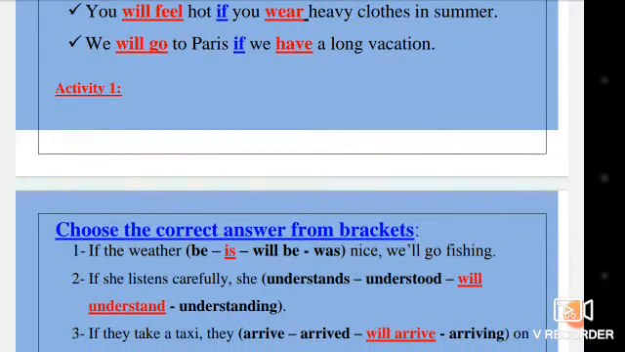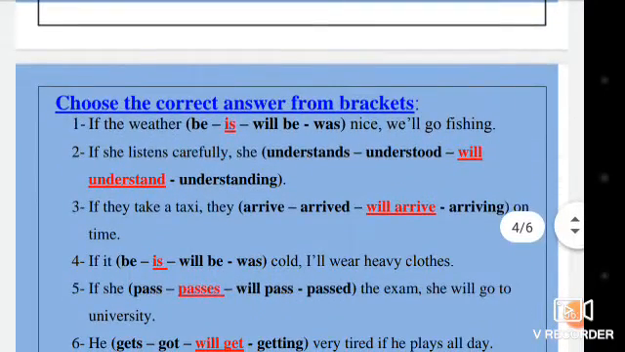Activity 1. Choose the correct answer from practice. If the weather is nice, we will go fishing. After if, present simple, and is here is in present simple. Verb to be in the present simple.